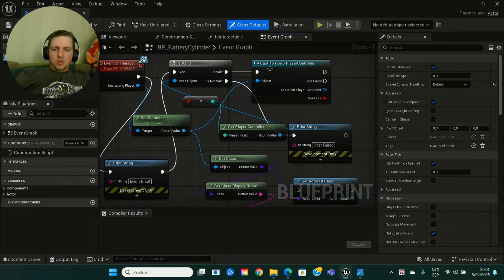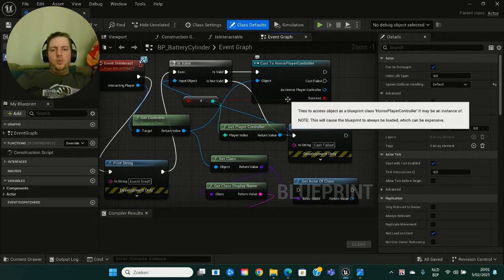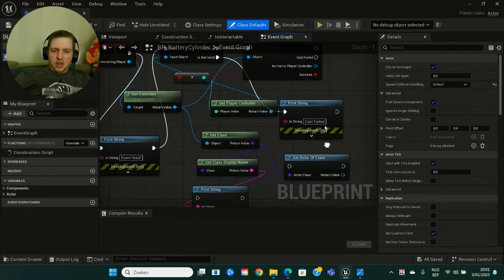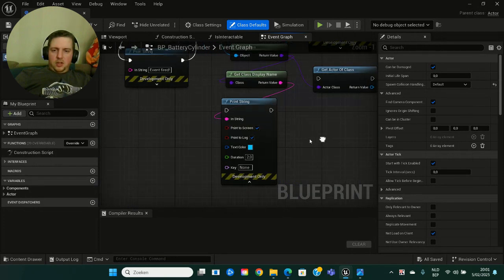Cast to HorrorPlayerController. Well, this I did with AI. It doesn't show it in the tutorial. This is all with AI. Anyways, get controller and target return value object, get class, return value class, and get actor of class, and then a string, get class display name.